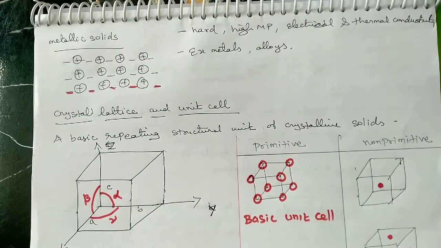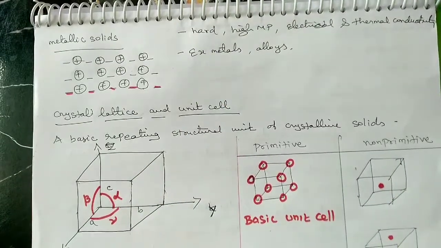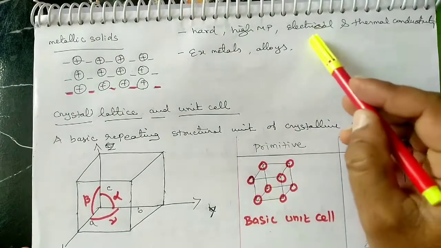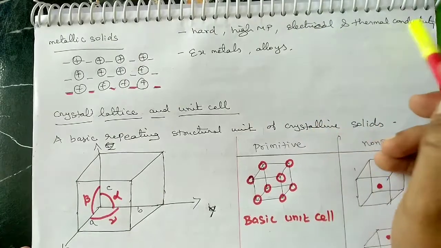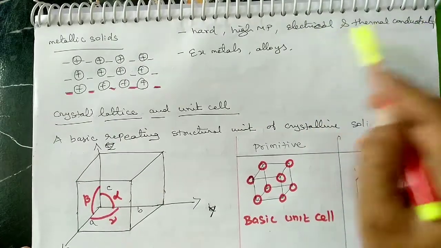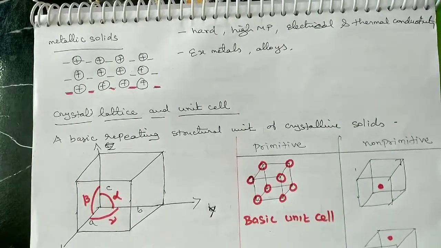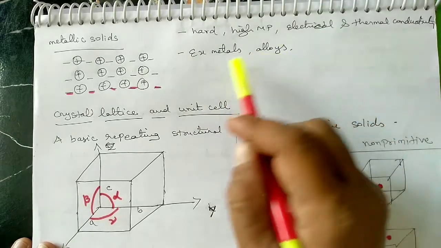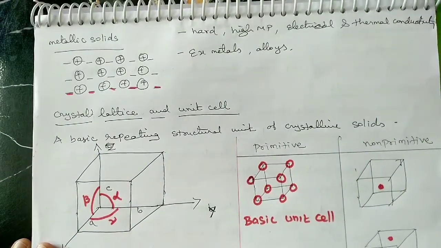Here also the number of positive and negative ions is equal, and we know that they are hard. All the metallic solids are hard and have a high melting point and boiling point. They conduct electricity perfectly, and the thermal conductivity is very good. Examples are all the metals and mixtures of metals, called alloys. All the metals and alloys are classified under metallic solids.